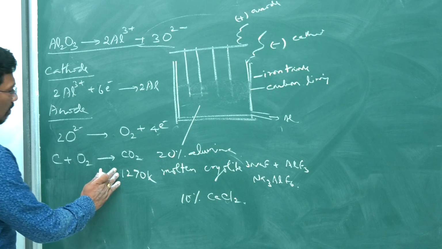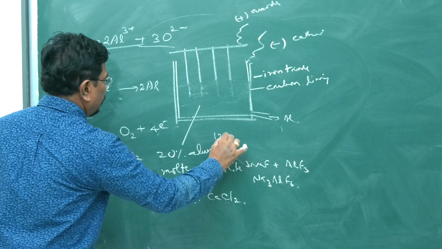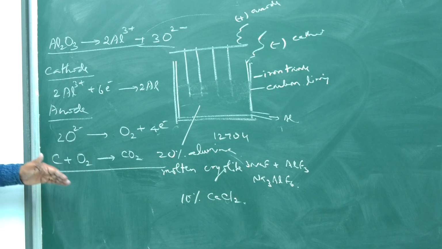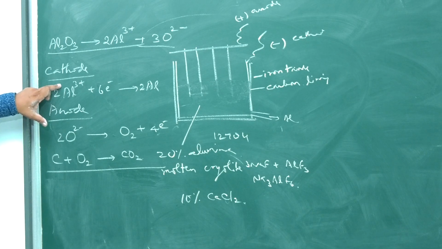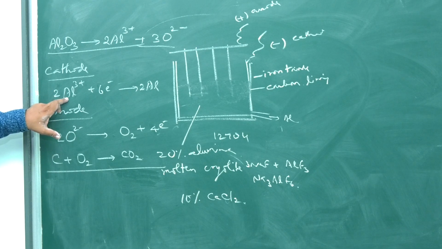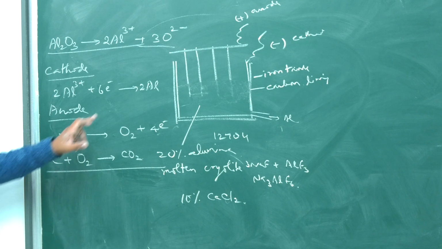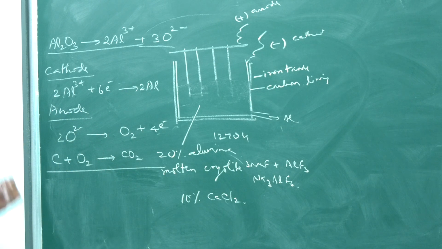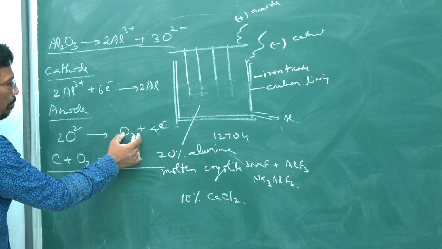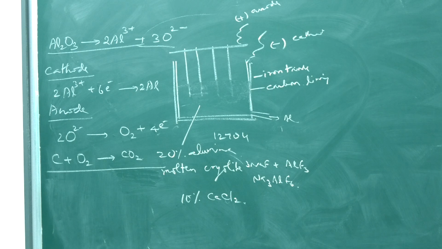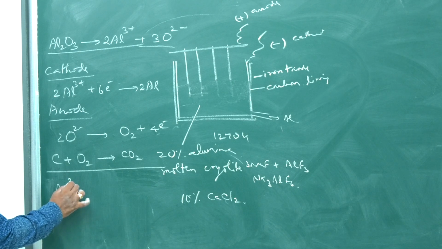So, what may be the net reaction? Involving aluminum ion, oxide ion, carbon also getting involved to become carbon dioxide. So, the oxygen we may not get. The oxygen formed may react with carbon to become carbon dioxide. Now, how to complete the equation?